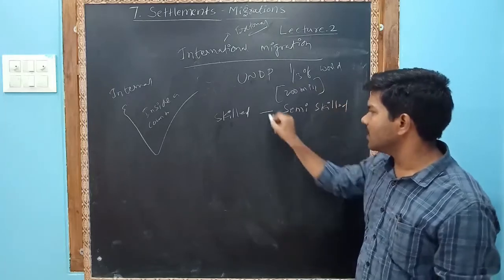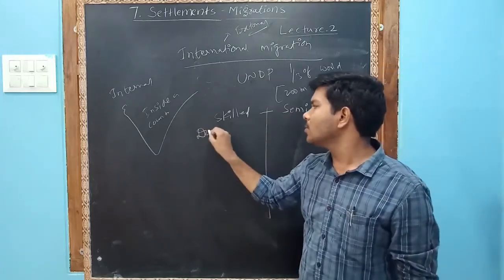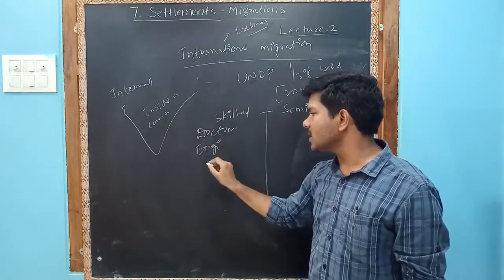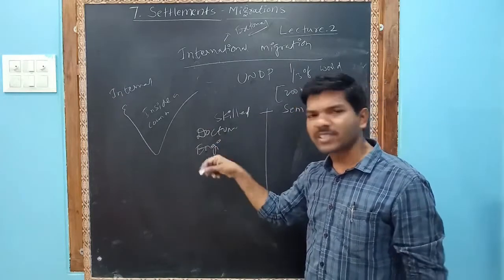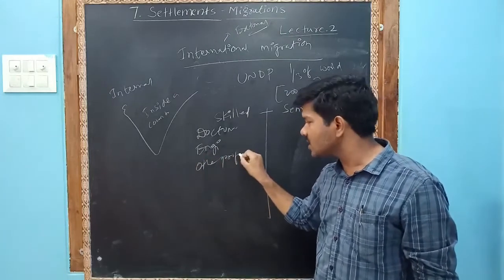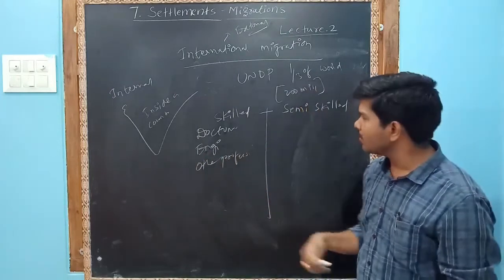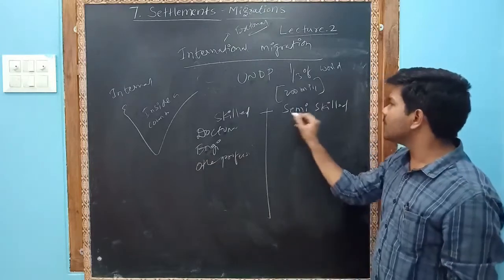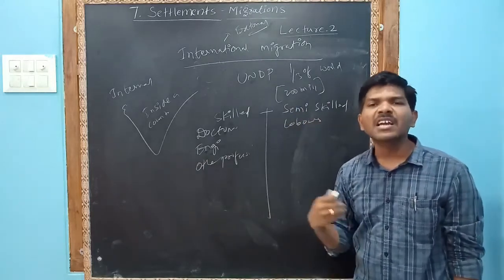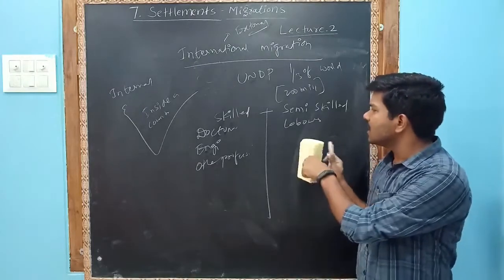Skilled and semi-skilled. Skilled means doctors, engineers, and other professionals, teachers, professionals. These are semi-skilled: laborers, construction laborers, cleaners. So these come under semi-skilled laborers.